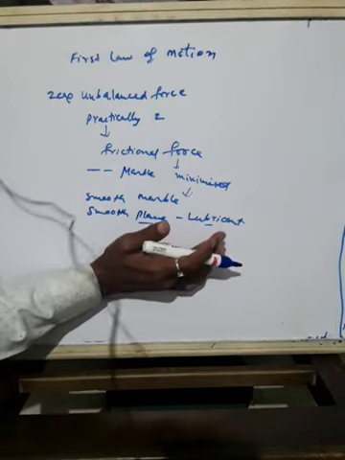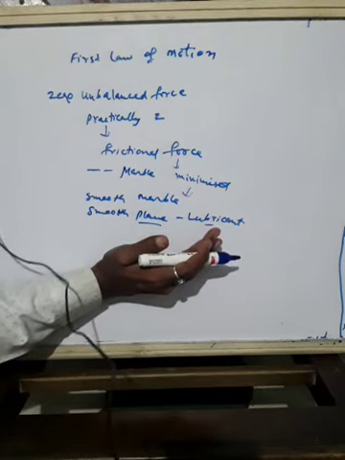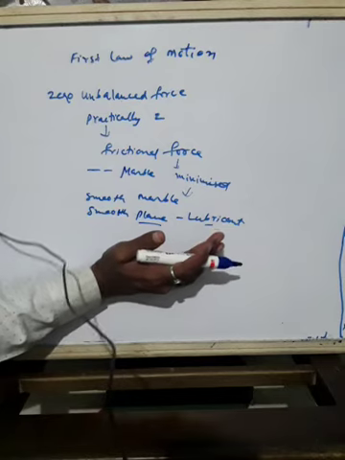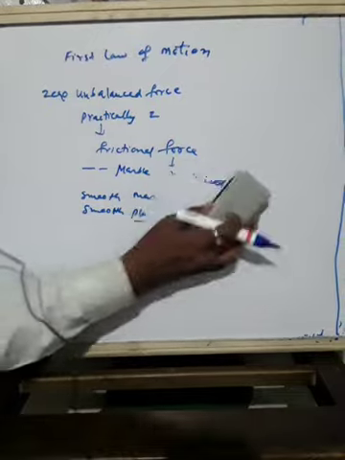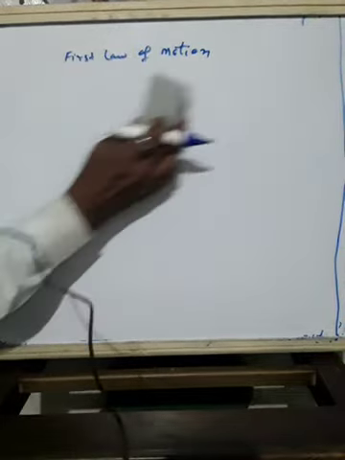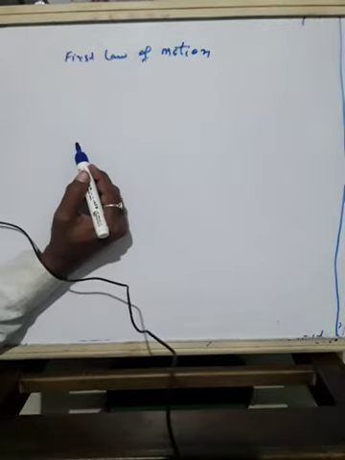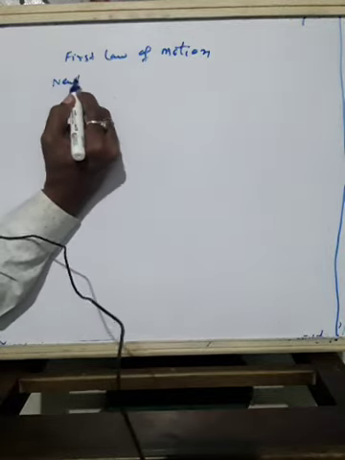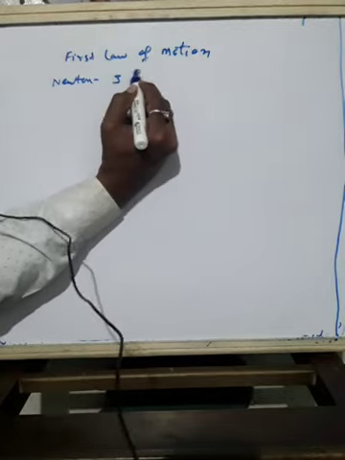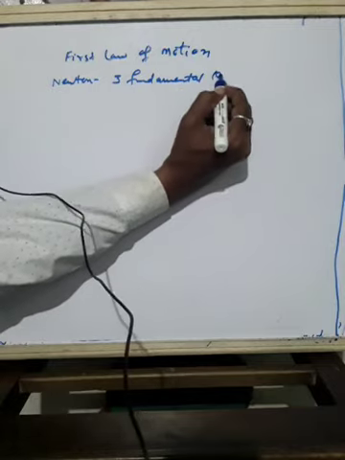Then the same idea was continued by Newton. Newton further studied Galileo's ideas on force and motion. He provided three fundamental laws that govern the motion of objects.